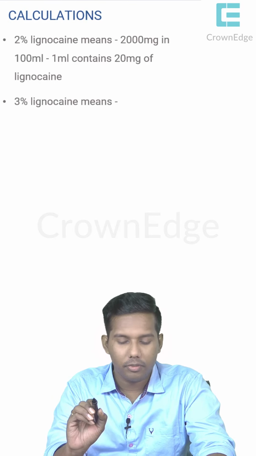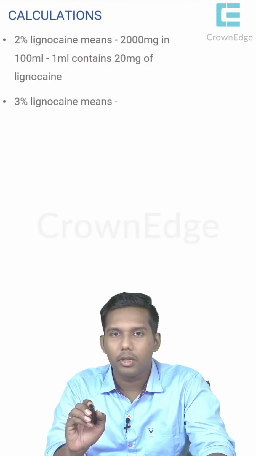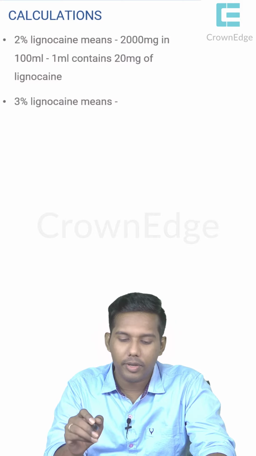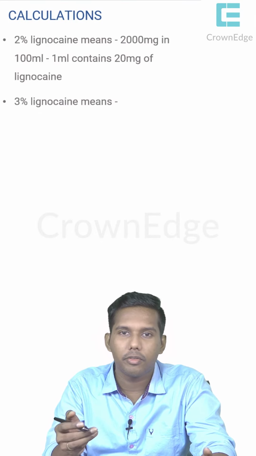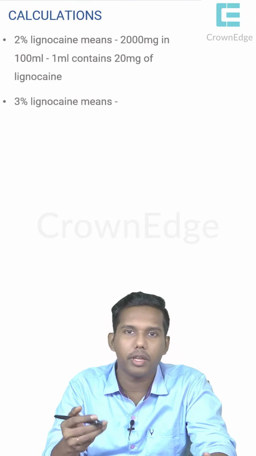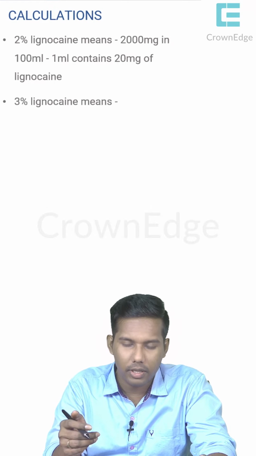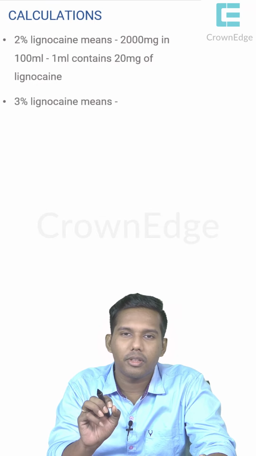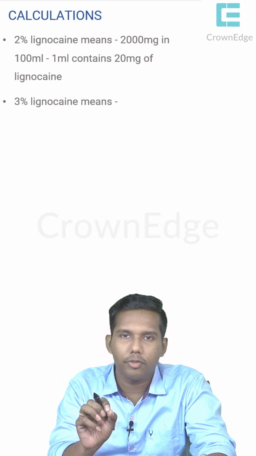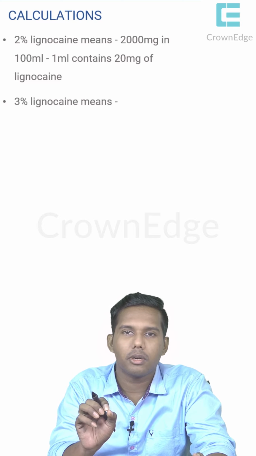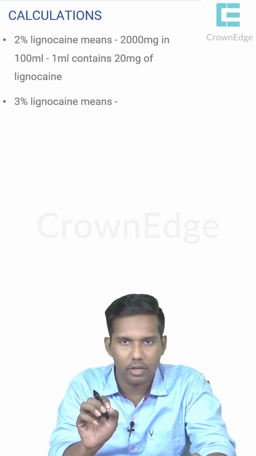Okay, this is a part which is irritating everyone. Everyone forgets it, everyone hates it, because this is the reason why we got into science, because we hate mathematics, but we are again back to mathematics here. I'm just decoding everything to make it simple for you. Just remember and revise these slides to learn the calculations of local anesthesia.